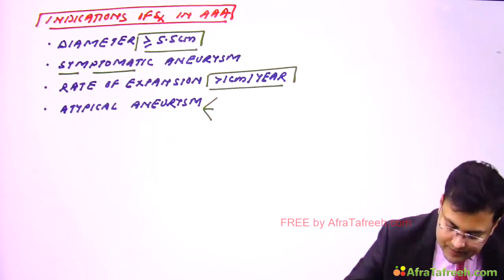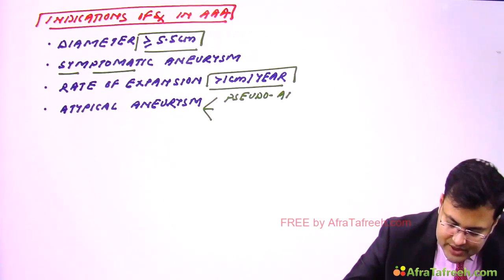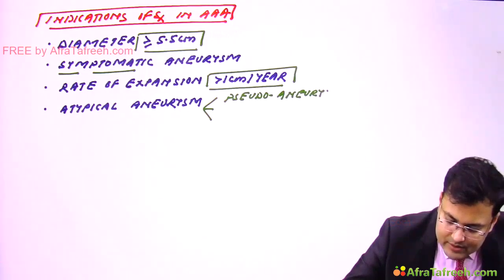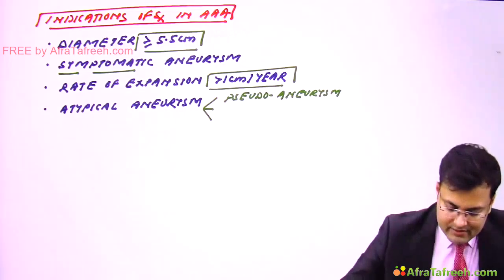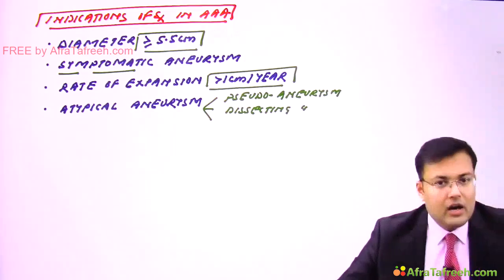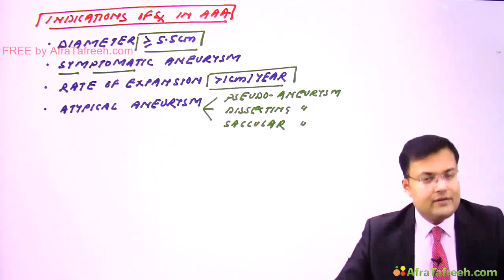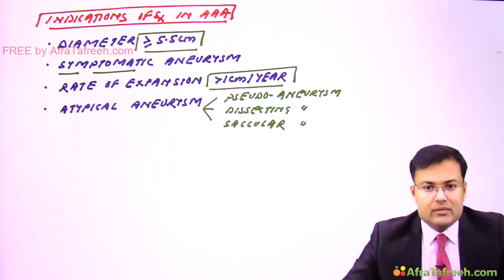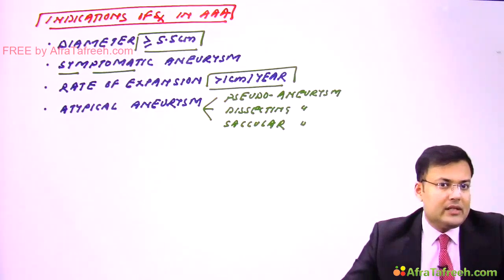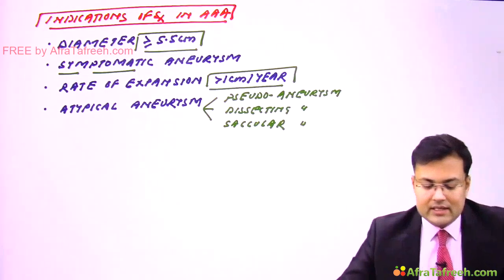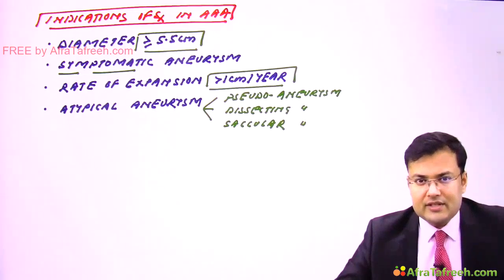So it includes pseudoaneurysm. If patient is having pseudoaneurysm, we discussed. If patient is having dissecting aneurysm, or what kind of aneurysm? Saccular aneurysm. Clear? So if there is pseudoaneurysm, dissecting aneurysm, saccular aneurysm, these are atypical aneurysms having high risk of rupture, and all these are indications for surgery.